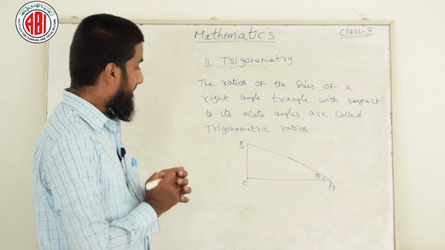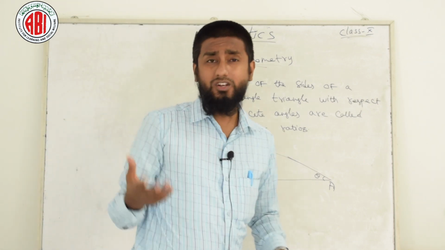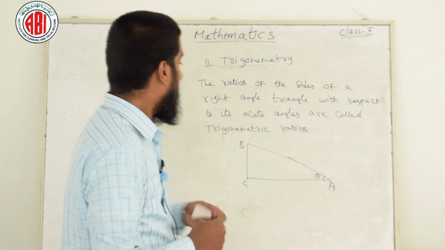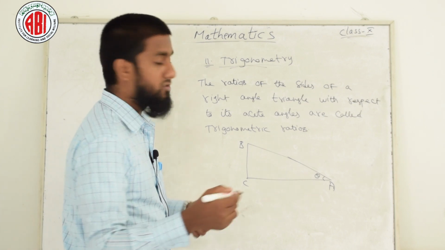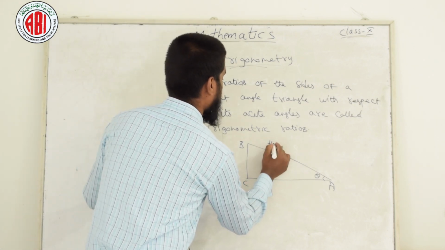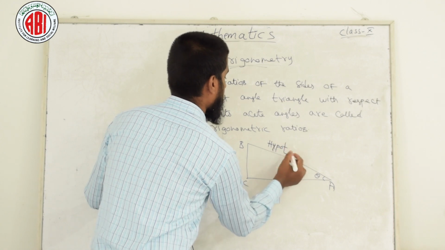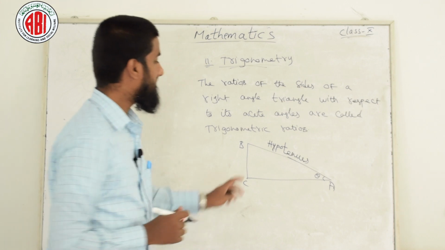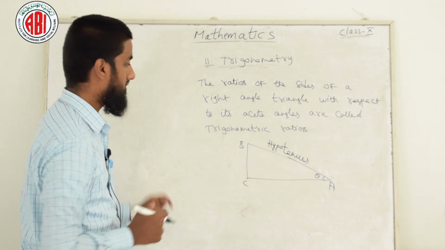We have particular names for these three sides. The longest side is known as the hypotenuse.